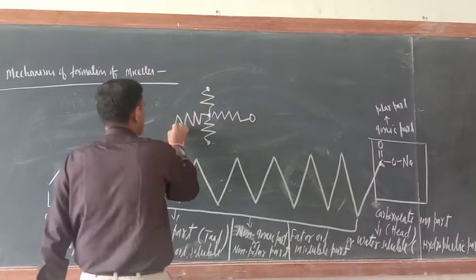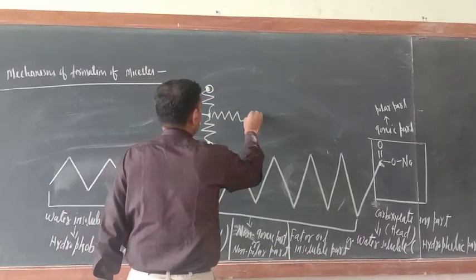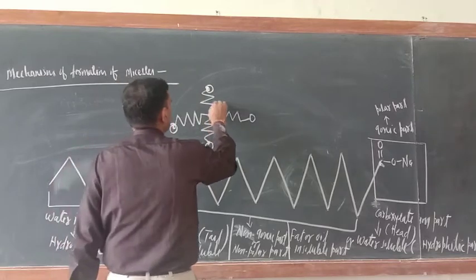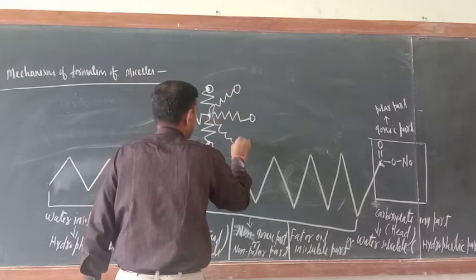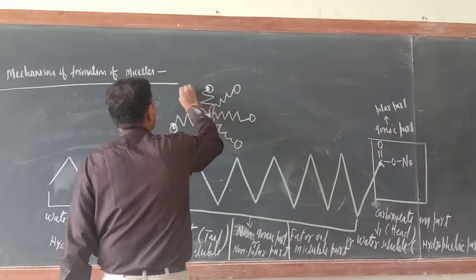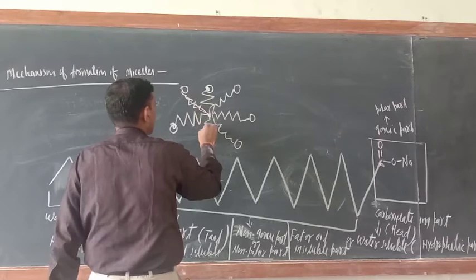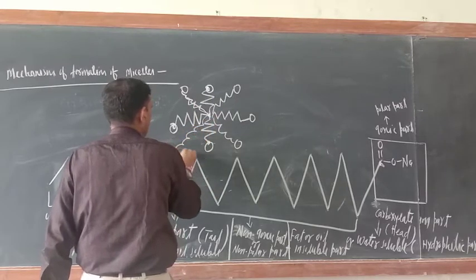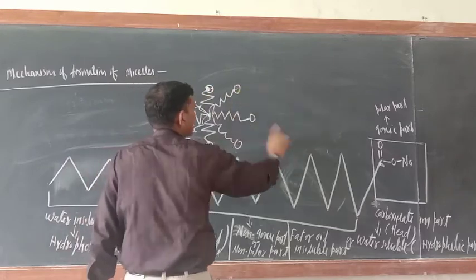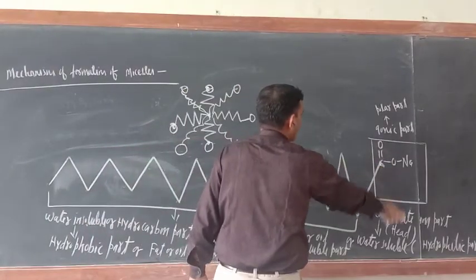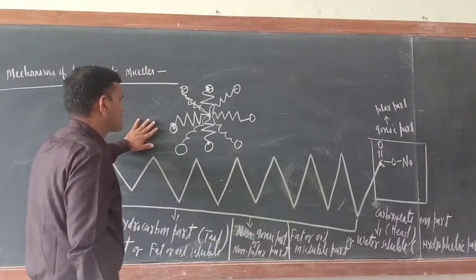Don't worry, this is the head part. What is this one? Head. And what about this one? Anywhere you can write. This side, head. What is this one? Head. So the head is negative. Now they see COO. Now suppose you are making the soap solution.